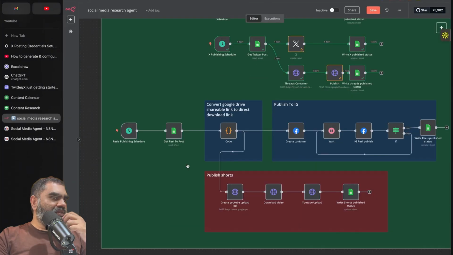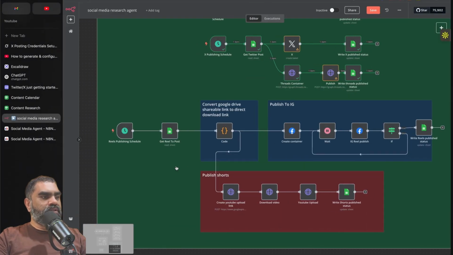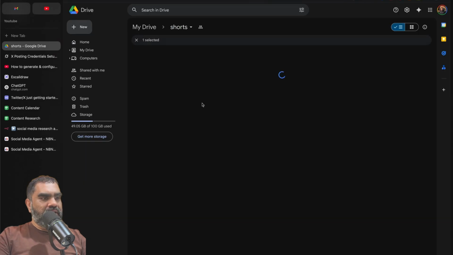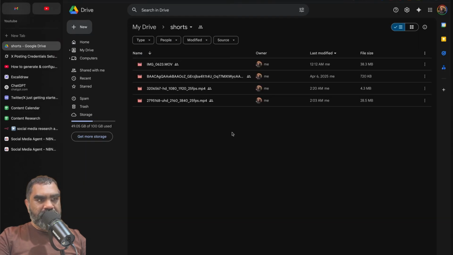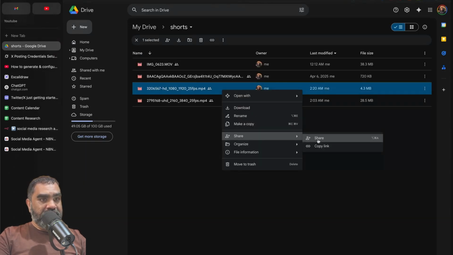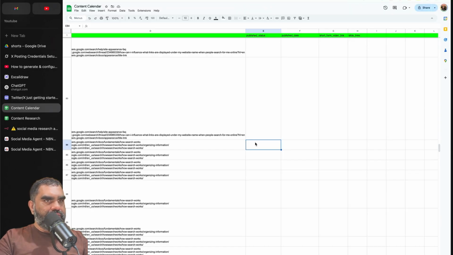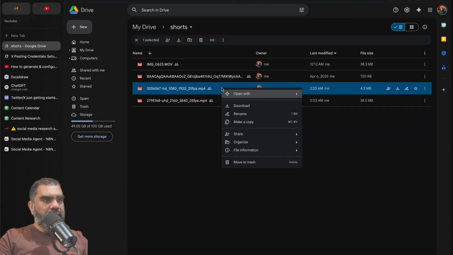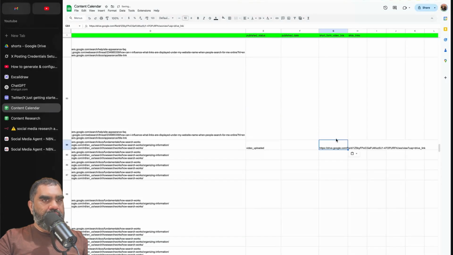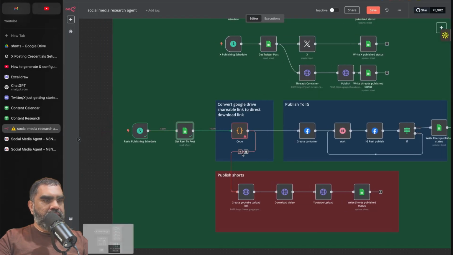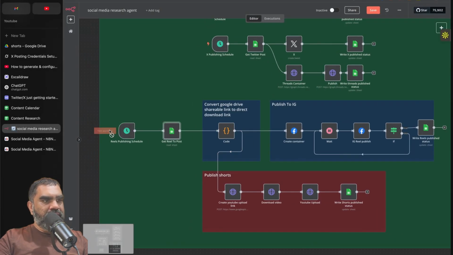You get the idea. So the Reels thing, how it works is, if I go to my drive, I have a folder for storing all these shorts. I've downloaded this from Pexels just for demo purposes. You need to make sure that it is accessible by anyone. Copy the link. You have to set publish status to video uploaded. The short form video link would be the link from here. Share, copy link, and paste that there. And then make sure you're pasting it in the right column. Test that.